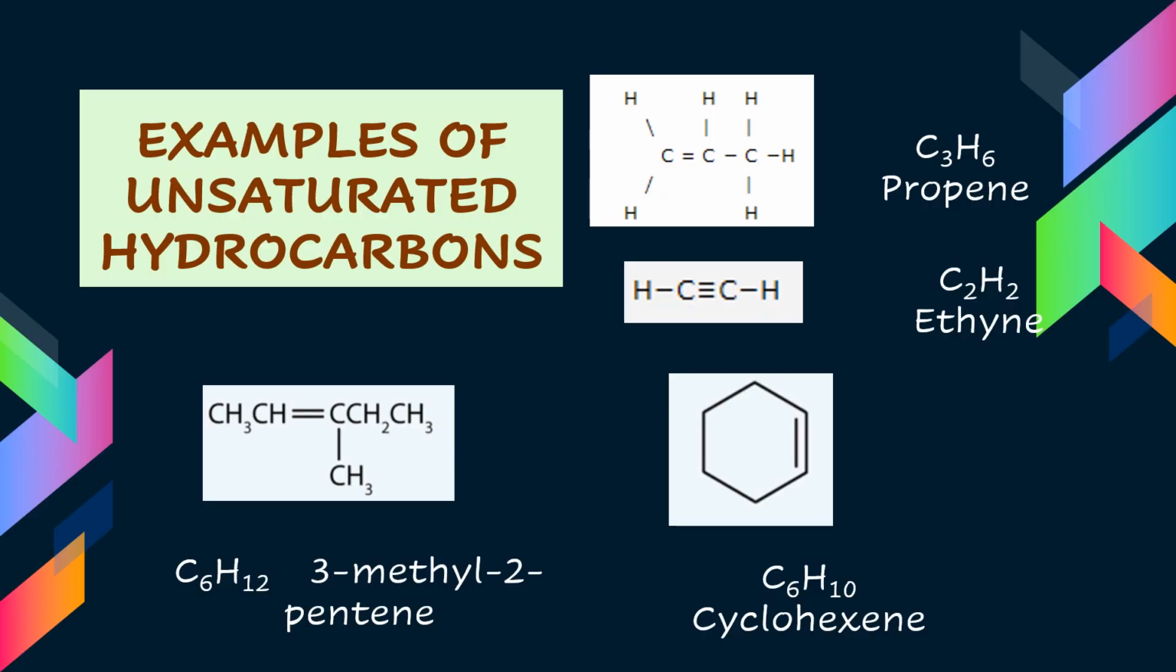And here are the examples of unsaturated hydrocarbons. We have propene, ethene, pentene, and cyclohexene. And for these unsaturated hydrocarbons, as you can see, they can be cyclic or open chain, with the requirement that they must have a carbon-carbon double bond or carbon-carbon triple bond.